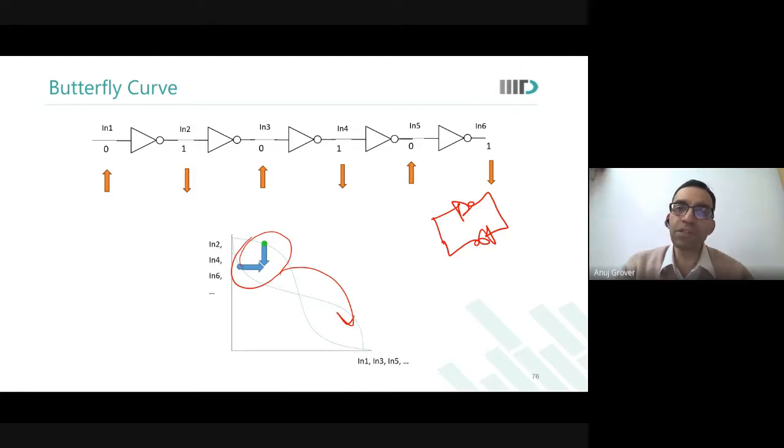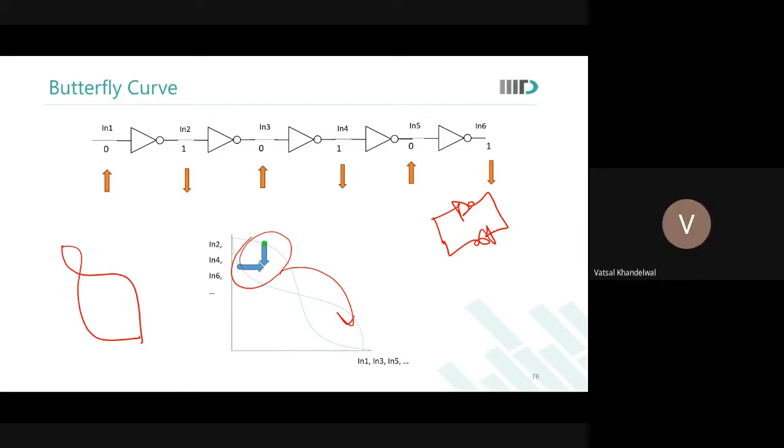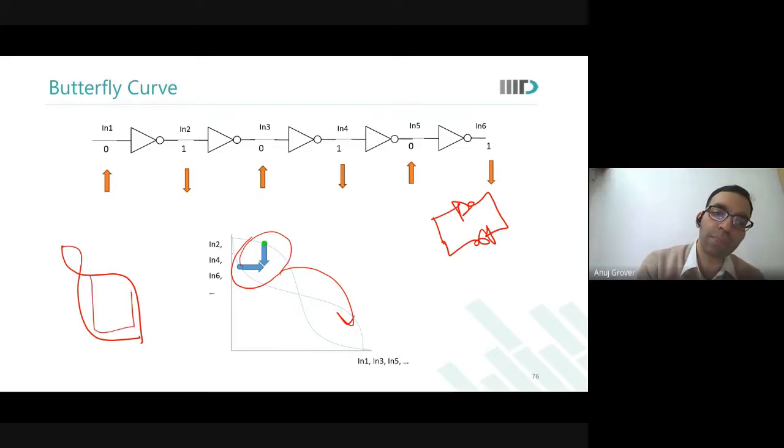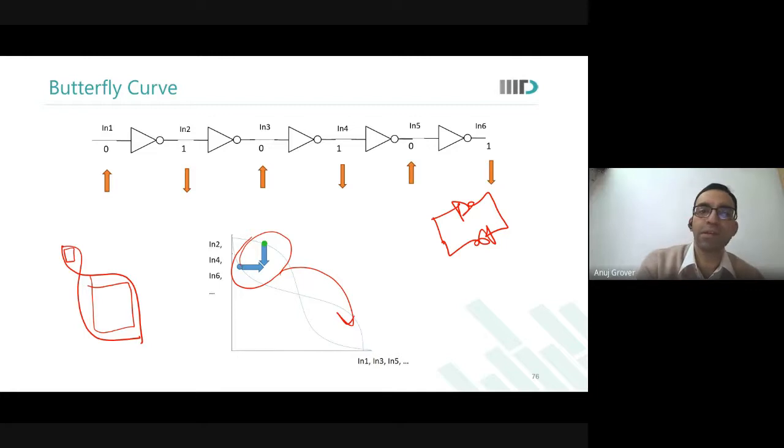Now what happens if the lobes are not symmetrical? Here I made them symmetrical, but you will see memory cells where the lobes look like this. Now what would happen in such cases? I can make a very big square here, but a much smaller square here. Sir, we will take the minimum one. Yes, this is the noise margin.